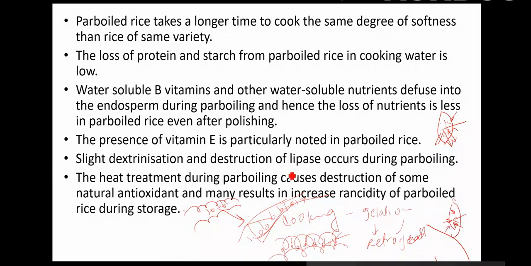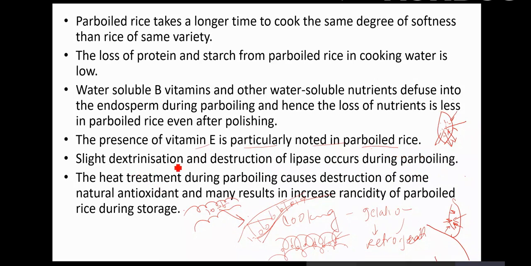The presence of vitamin E is particularly noted in parboiled rice. There are multiple research papers wherein the vitamin E content of a raw kernel and a parboiled kernel of the rice are analyzed, and vitamin E is significantly higher in the parboiled rice than in the raw rice.